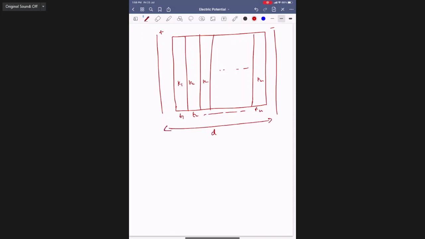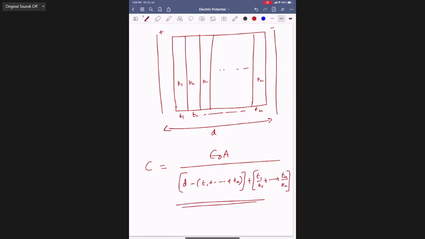The separation between the plates is d. Then what is the capacity? Epsilon naught A by d minus of, what is the separation, t1 and so on plus tn, plus t1 by k1 and so on, plus tn by kn. Got it?